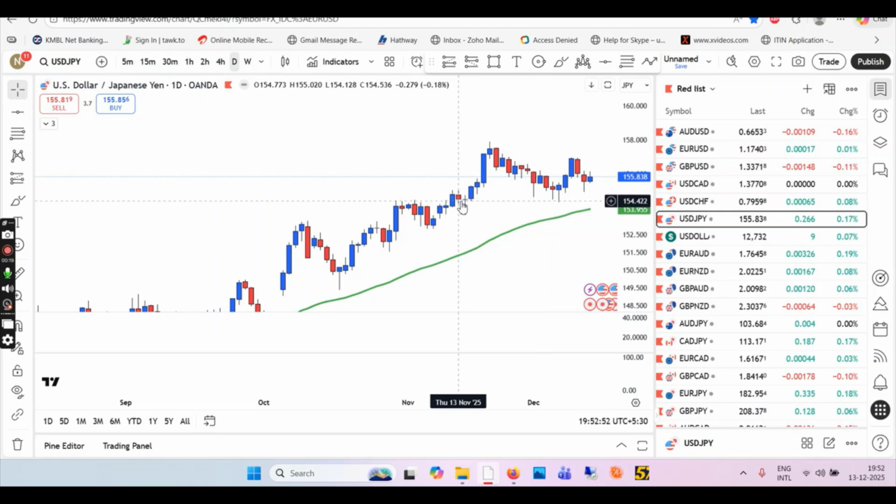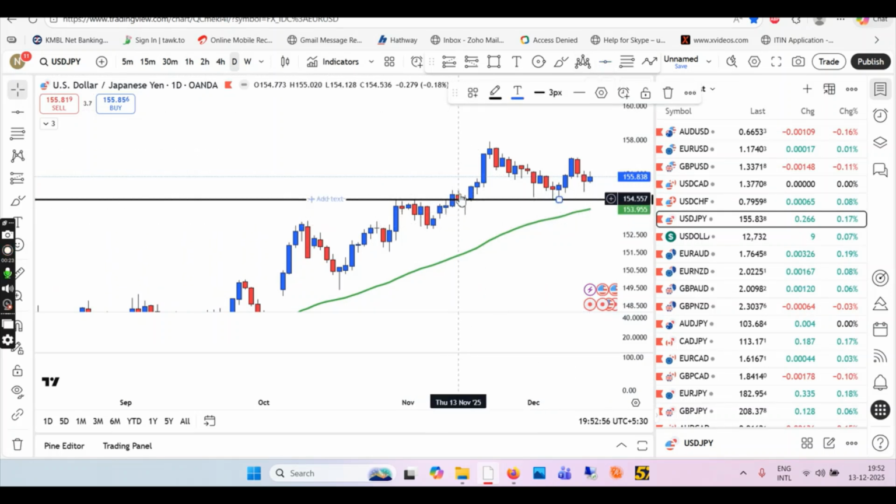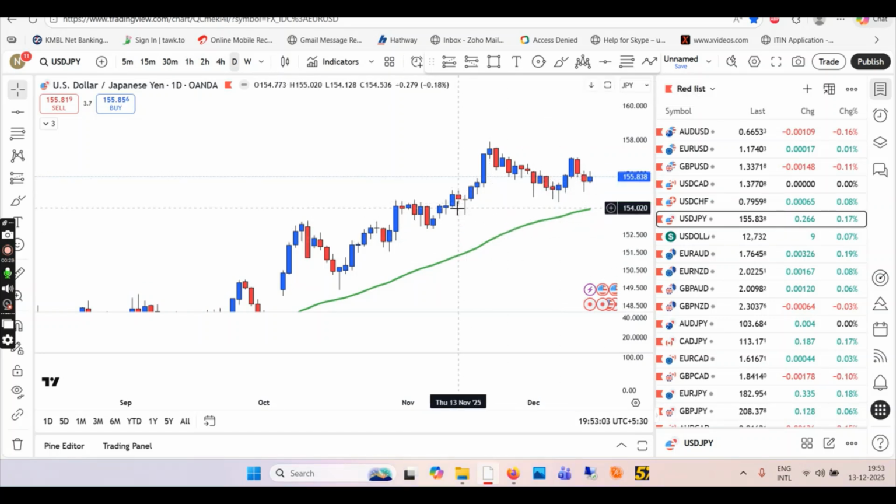So is this low broken? Not yet. So coming back to daily time frame, this low is not broken. You see, this was your last low. This is your BOS. It has rejected it, so this price has to go up. Okay, so we have the rejection. This is not broken, so this is not the downtrend yet. Okay, so this was your move, and then again you see all this move is engulfed by this blue candle. So we are in the uptrend.